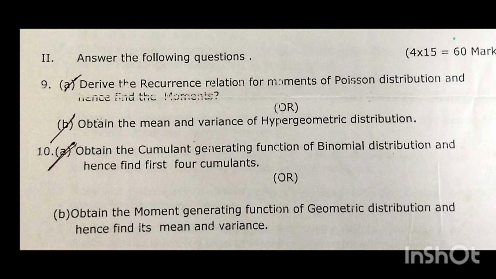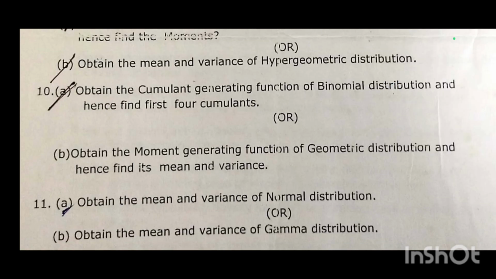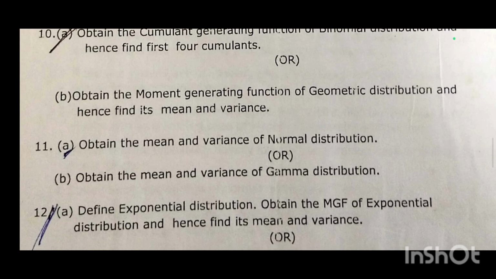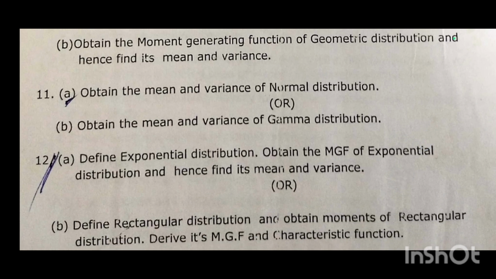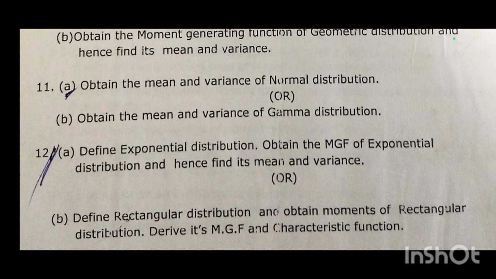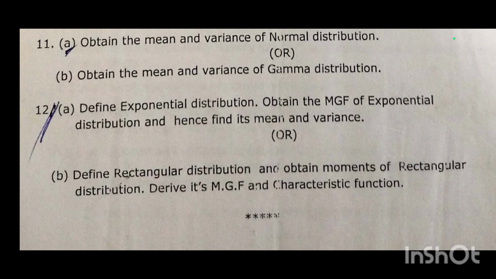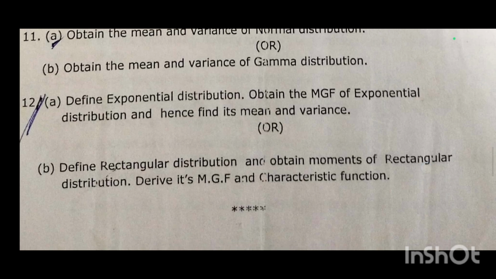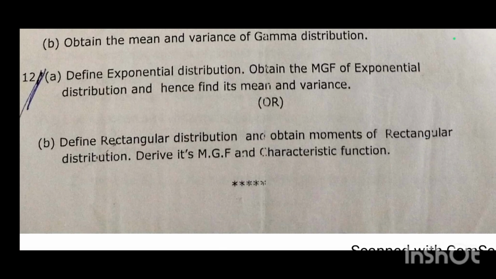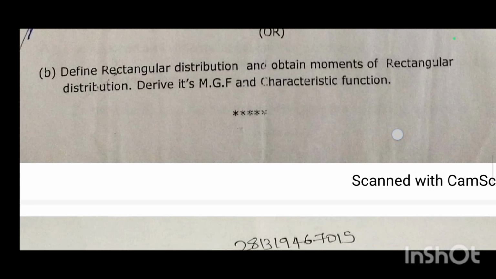Next, obtain the moment generating function of geometric distribution and hence find its mean and variance. Obtain the mean and variance of normal distribution. Obtain the mean and variance of gamma distribution. Define exponential distribution. Obtain MGF of exponential distribution and hence find its mean and variance.